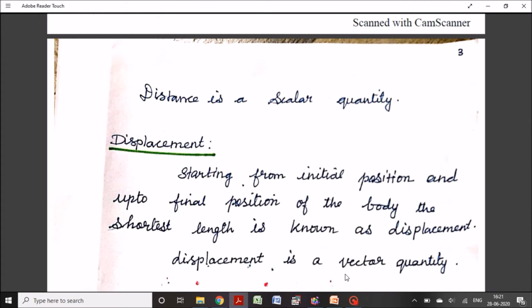Next, displacement. Starting from initial position and up to final position of the body, the shortest length is known as displacement. That is, the particle starts from A and goes to C via B. The distance traveled by the particle is ABC, but the displacement covered by the particle is AC.